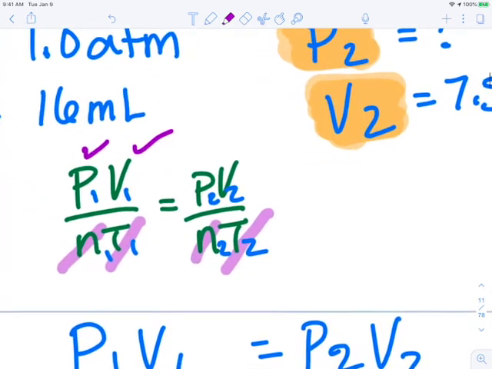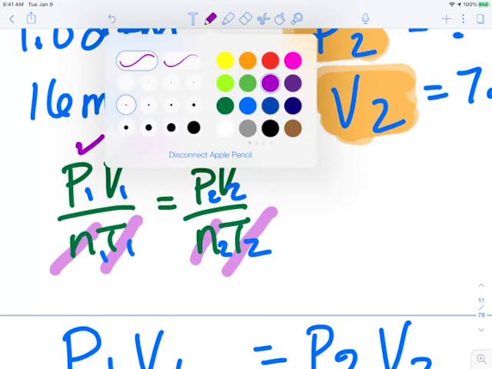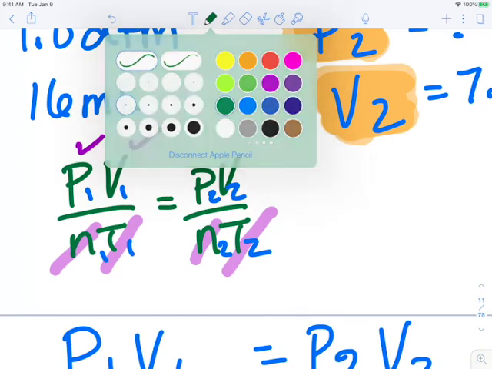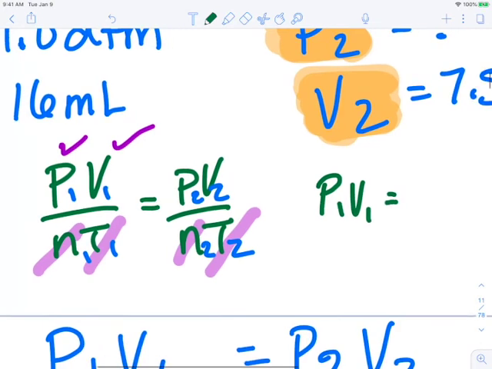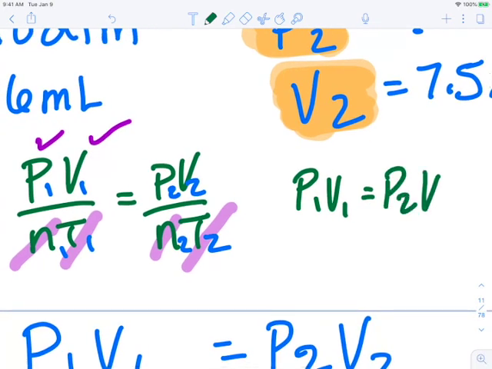So now let's zoom in here. The only thing we are left with is P1V1 equals P2V2.